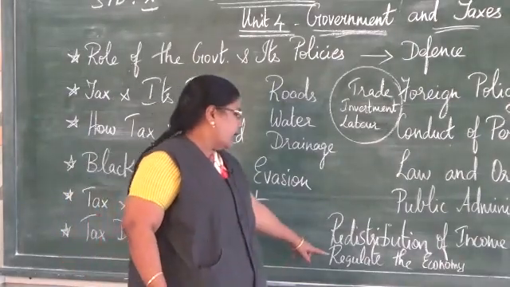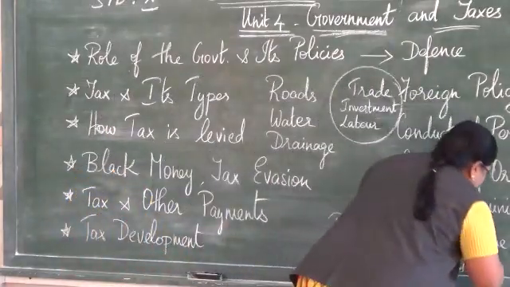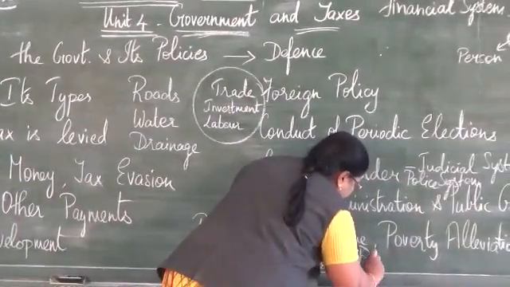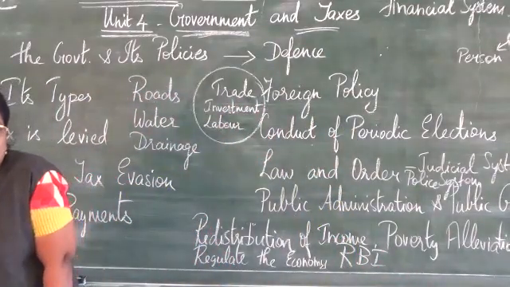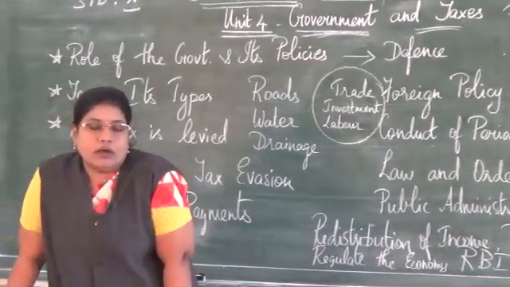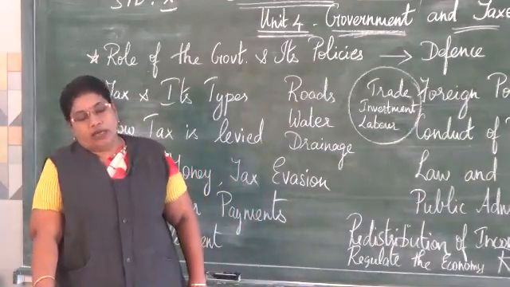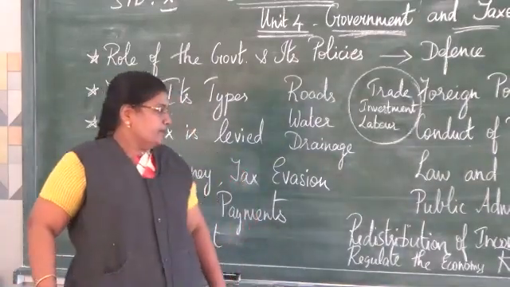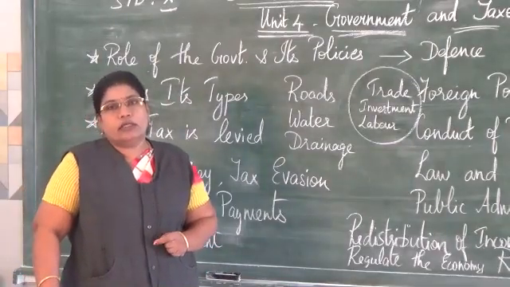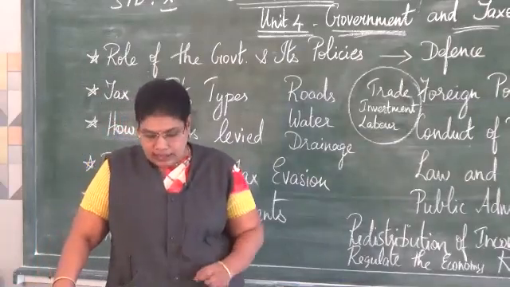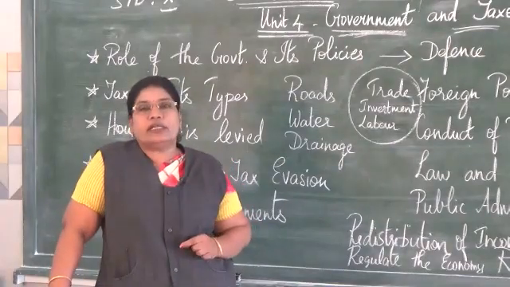The next one is regulating the economy. In India, we have the Reserve Bank of India, which regulates the money that is got by the government. So what is the main aim of the RBI? How do they do that? They control the money supply. It's a very important role the Reserve Bank of India plays in India. So controlling money supply and controlling the interest rate.